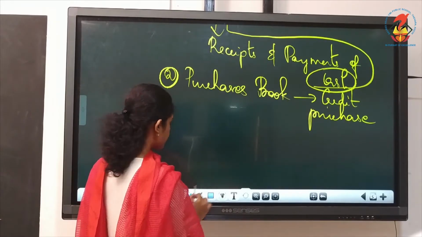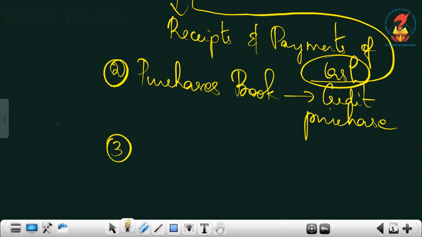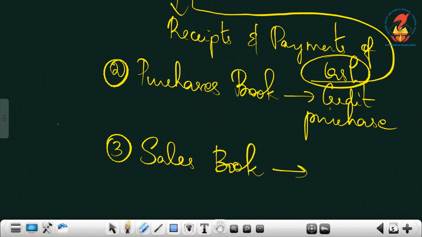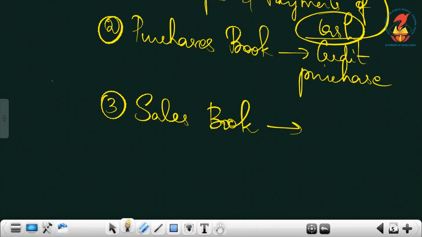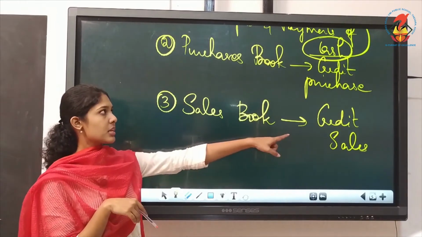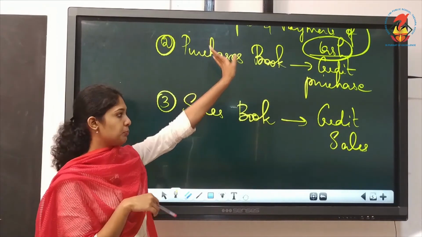Then the next special purpose book is the sales book. These are not ledger accounts, basically these are journal itself, but you can see the classification or subdivision of journal. Sales book is for recording credit sales. So what about cash sales? Cash sales will go to cash book.